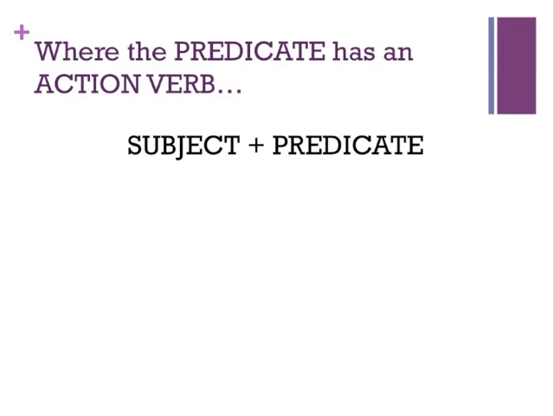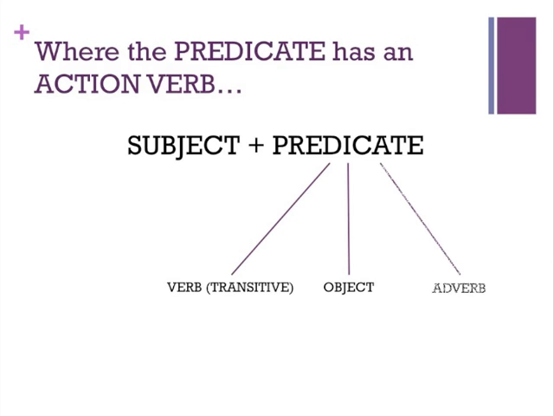Now, when the predicate's an action verb, as we've studied in previous videos, generally the predicate involves an action verb, which in this case we're going to focus on a transitive situation, followed by an object, and generally followed by an adverb or at least two. Of course, there are some restrictions.